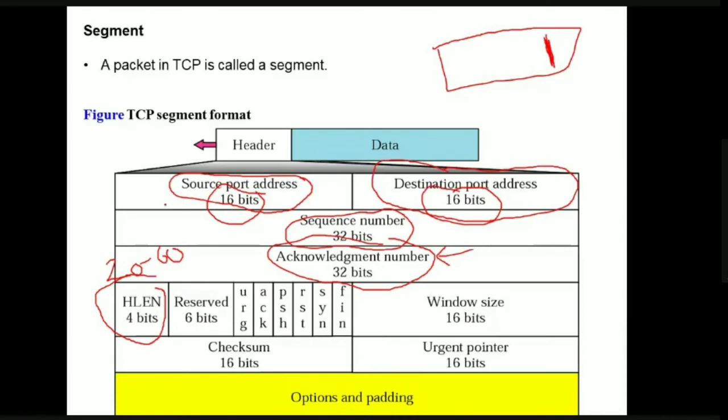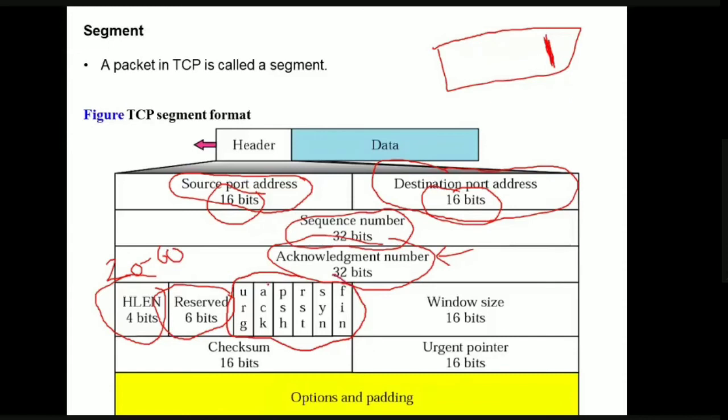The next thing, reserved. There are 6 bits which are reserved for future use. There is no significance right now. This is used for future representation. And the next thing is control. These are the control bits, very very important bits.